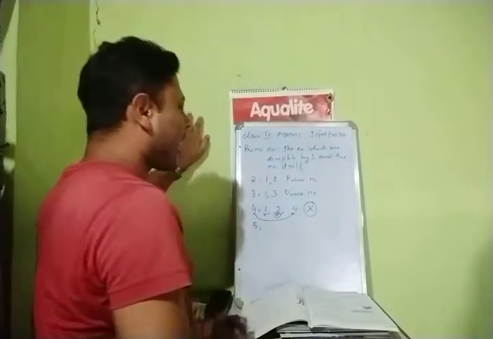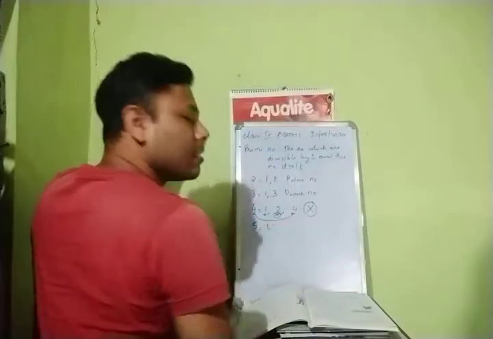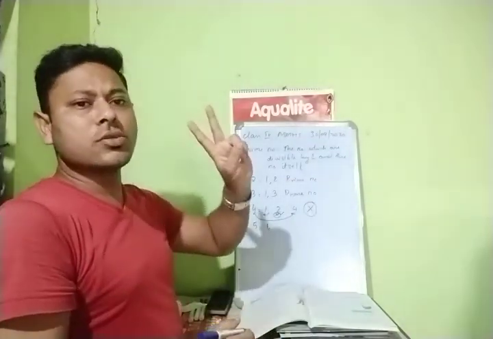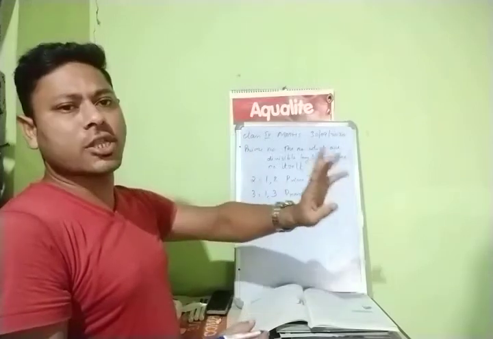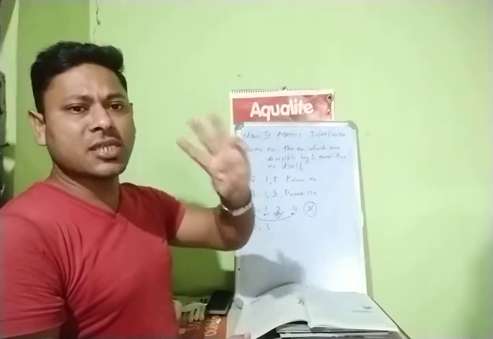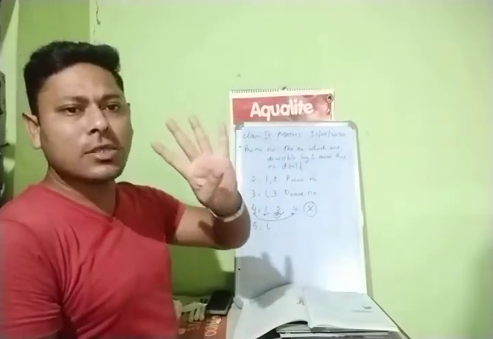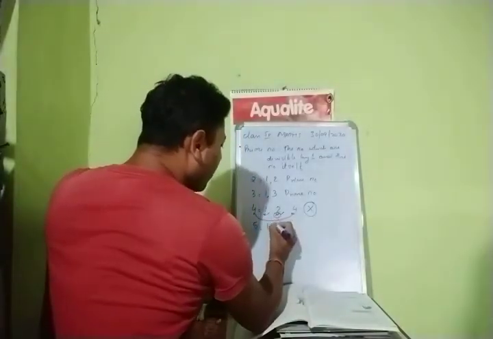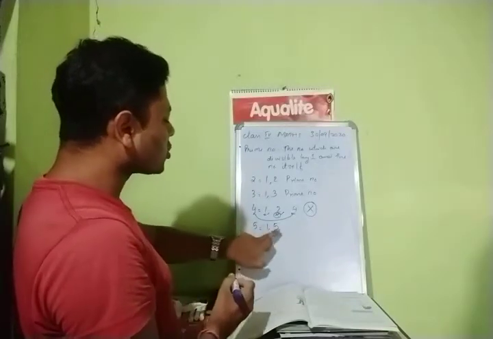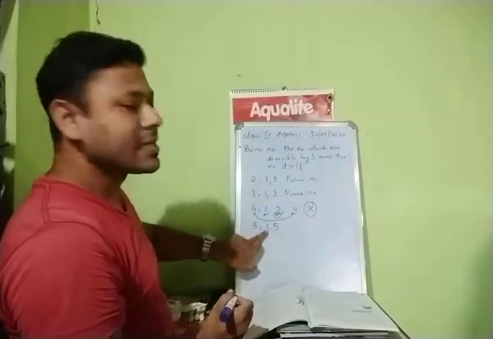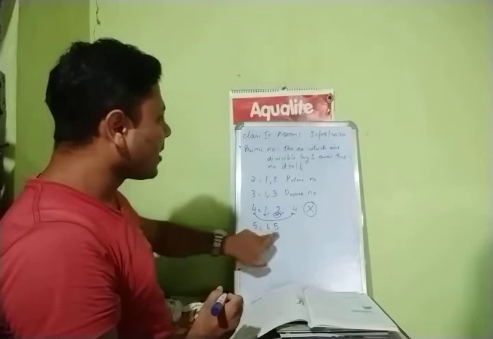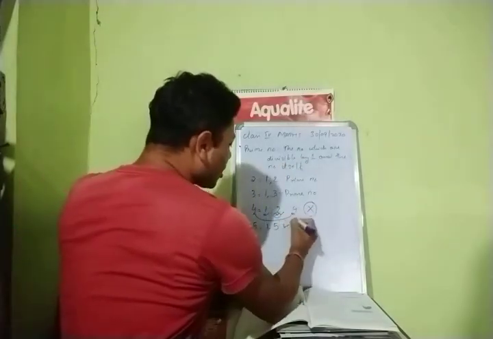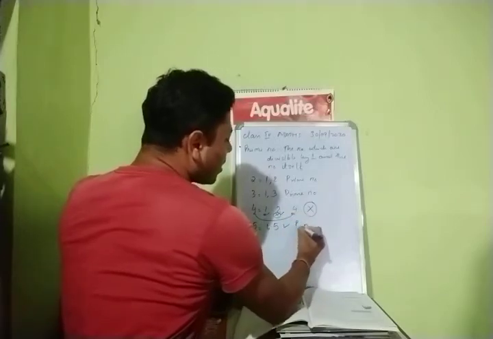Now take the example of 5. 5 is divisible by 1. Yes. Then 2: 2 times 1 is 2, 2 times 2 is 4, 2 times 3 is 6. 5 is not there. 3: 3 times 1 is 3, 3 times 2 is 6. 5 is not there. 4: 4 times 1 is 4, 4 times 2 is 8. 5 is not there. Then 5: 5 times 1 is 5. That means here also it is divisible by 1, and by 5, the number itself. Yes or no? So yes, this is also a prime number.